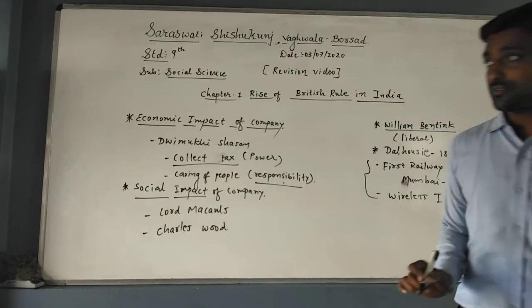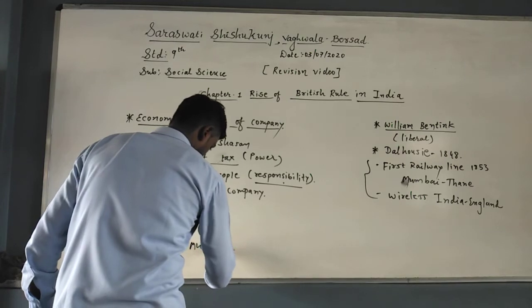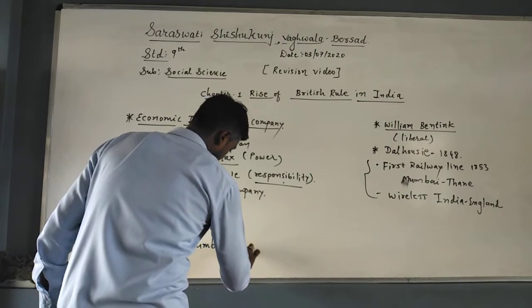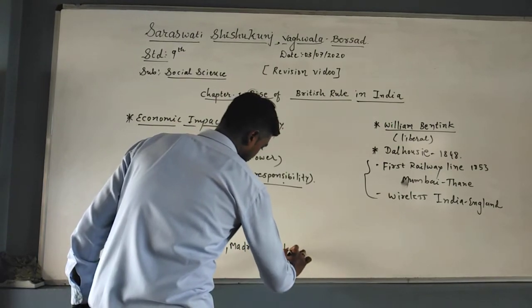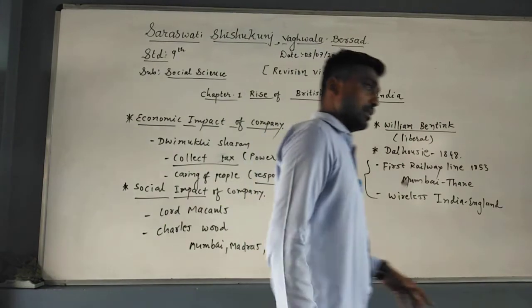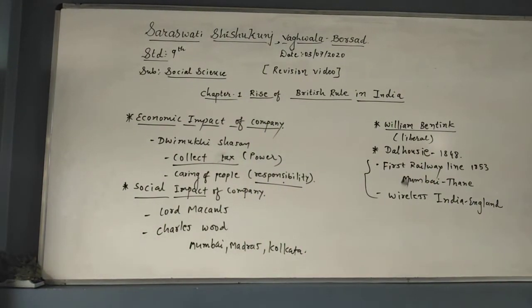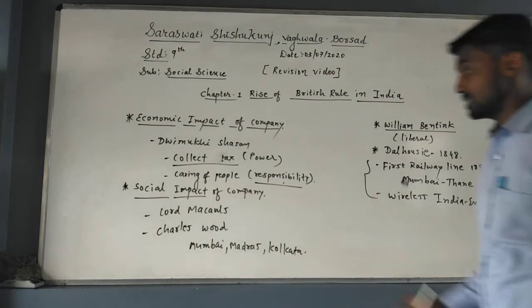Universities were established in Mumbai, Madras, or Chennai, and Kolkata. Now students, we know that English education was implemented by Lord Macaulay and the universities were established by Charles Wood.